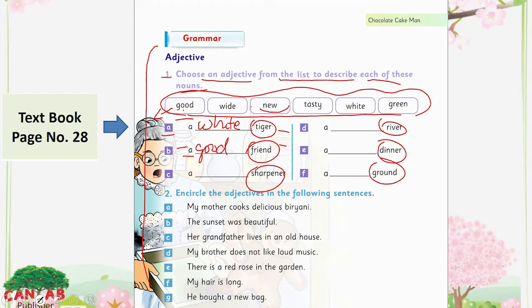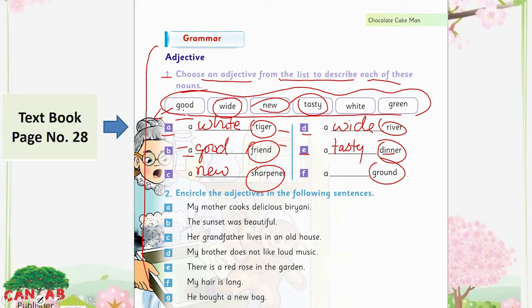Yes, new is appropriate for it, a new sharpener. The D, a river. A wide river. Wide means big, again the size. The E, dinner here. Yes, tasty dinner.